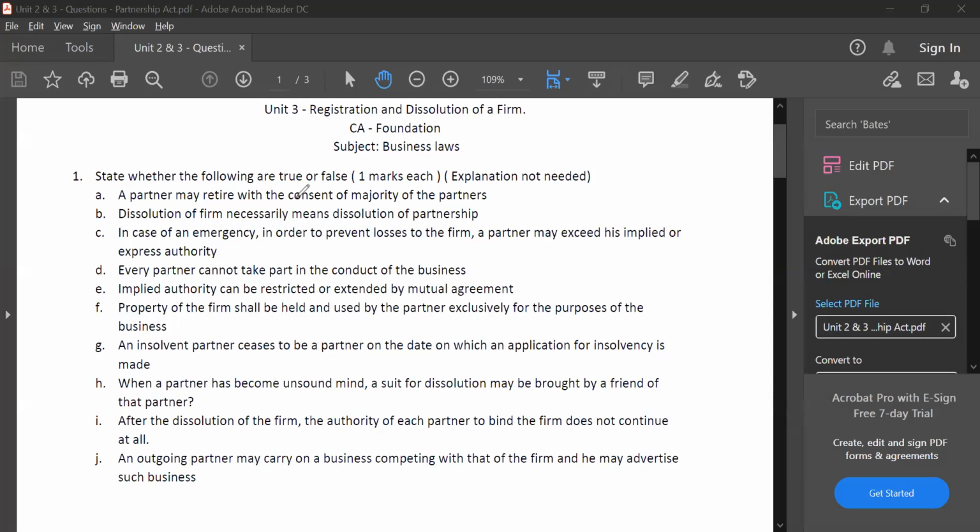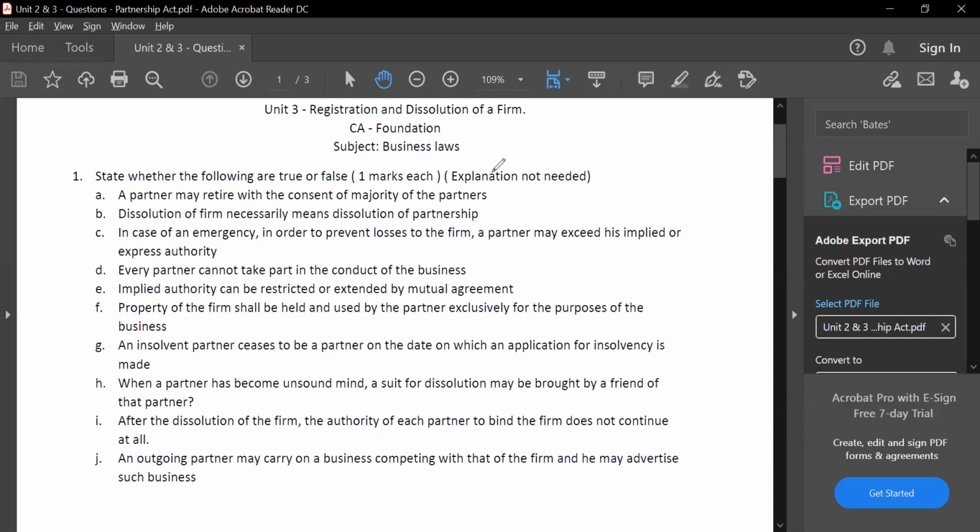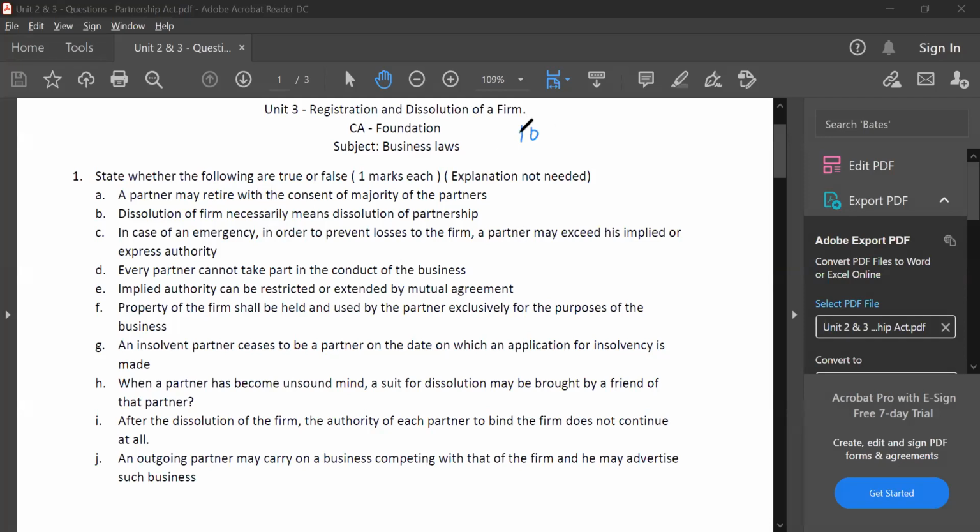Answer: False. So the answer for the first question is false, because a partner can retire if he wants to retire. No other partner can stop him. Even if there are 100 partners, let's say there are 15 partners in a partnership firm. If one partner wants to leave, and the remaining 14 partners object, he can still leave because it is his choice. Therefore, the first answer is false.